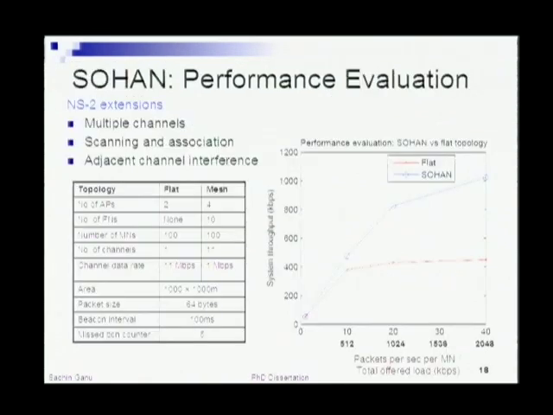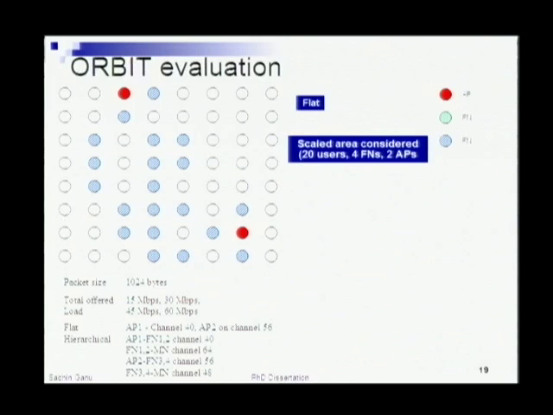So the whole protocol stack was then implemented. We implemented the whole design in NS2 simulation, and implemented multiple channel support in NS2 with scanning, association, etc. The overall performance improvement that we saw after implementation is about 2.5 times improvement in the overall performance of the network.